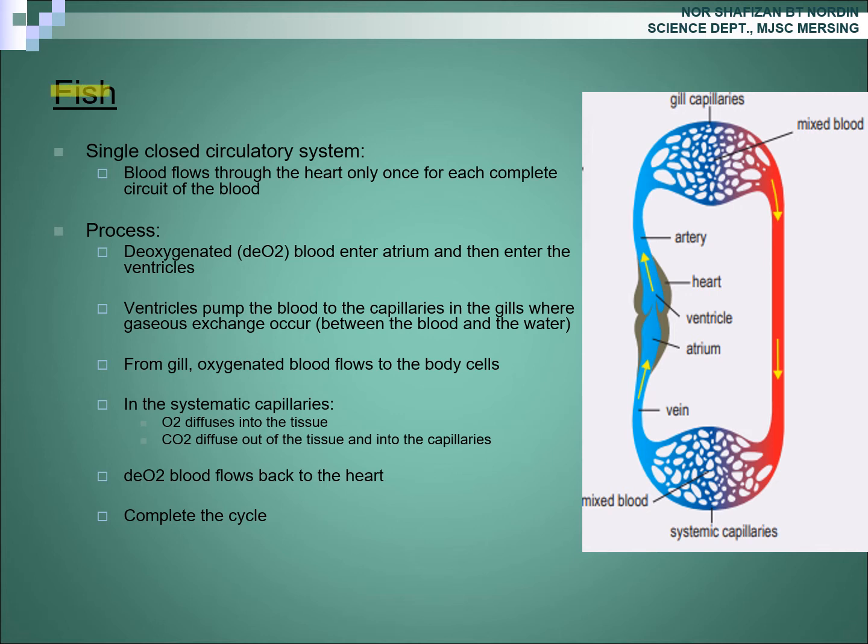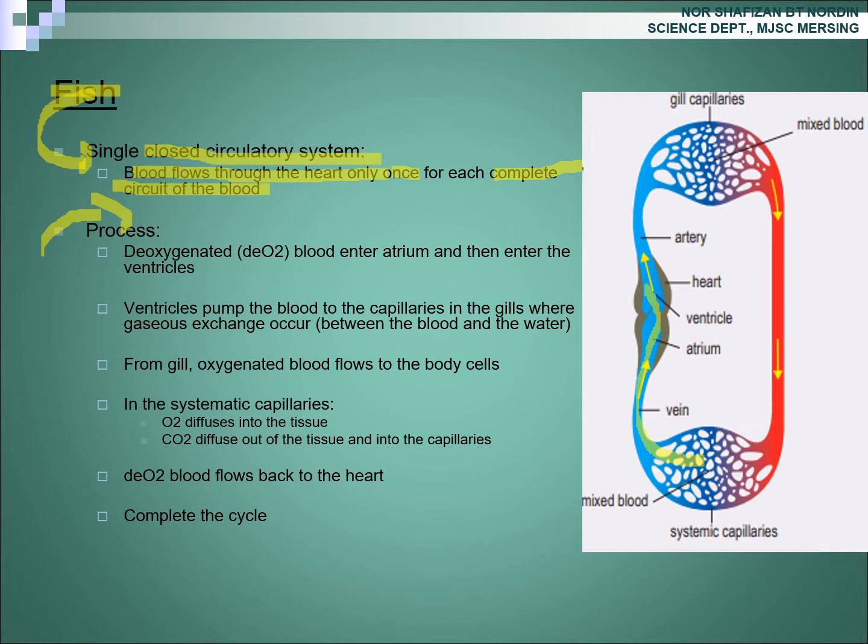How about fish? Fish have a single closed circulatory system. Okay, for fish, blood flows through the heart only once for each complete circuit of the blood. Okay, look at the process. Deoxygenated blood enters the atrium and then enters the ventricle.